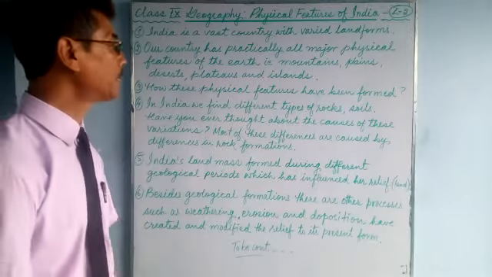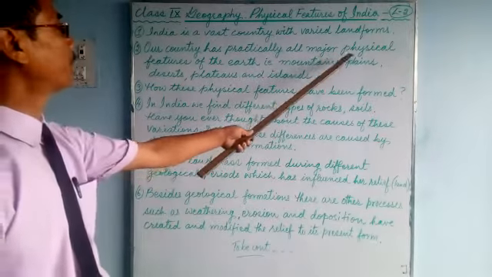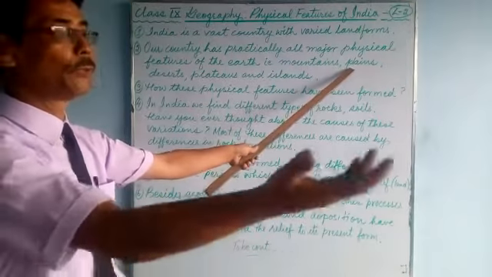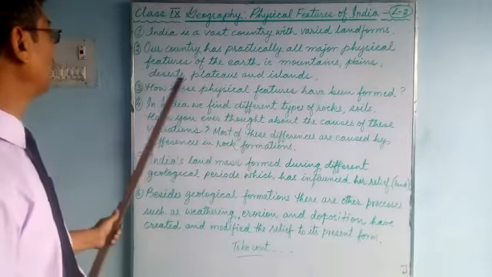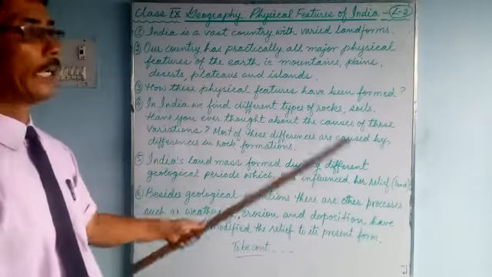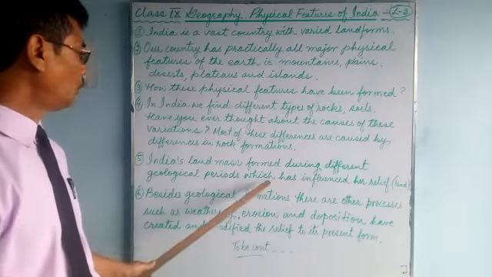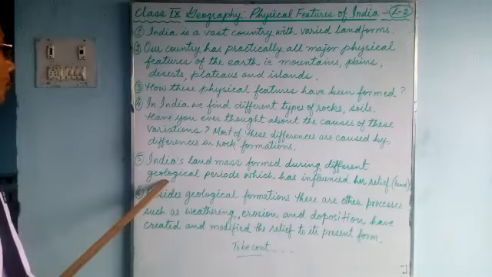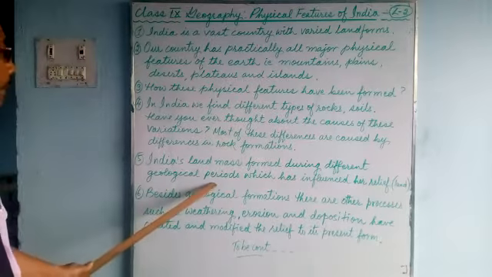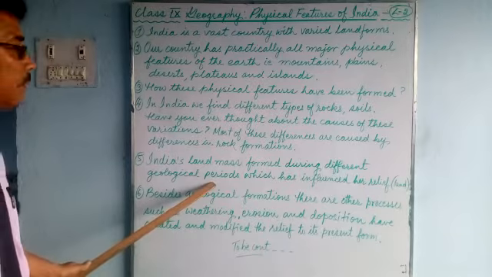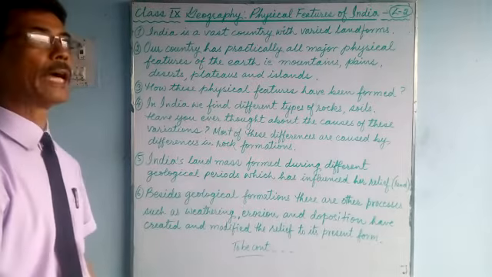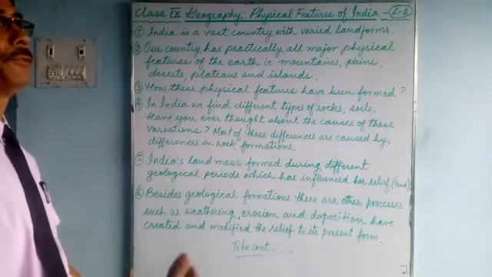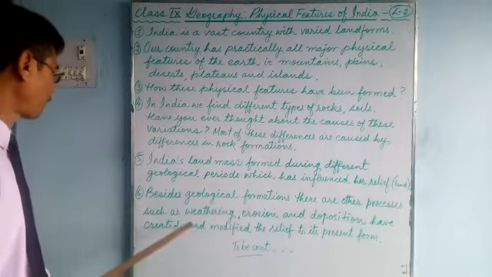India has various types of lands. You can say major physical features: mountains, how they are formed; plains, how these northern Indian plains are formed; deserts, plateau regions and islands. So which has influenced her relief, land? It is due to various geological periods. These lands and physical features are formed during different geological periods.